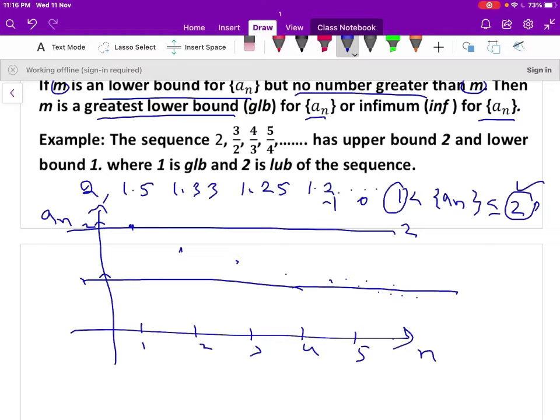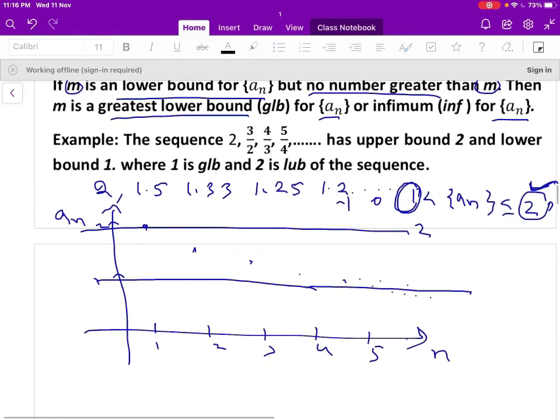Therefore 2 is the least upper bound, and no lower bound is greater than 1 here. Therefore 1 is the greatest lower bound. So 1 is the GLB of the sequence an and 2 is the LUB of the sequence an. So let us take another example here.